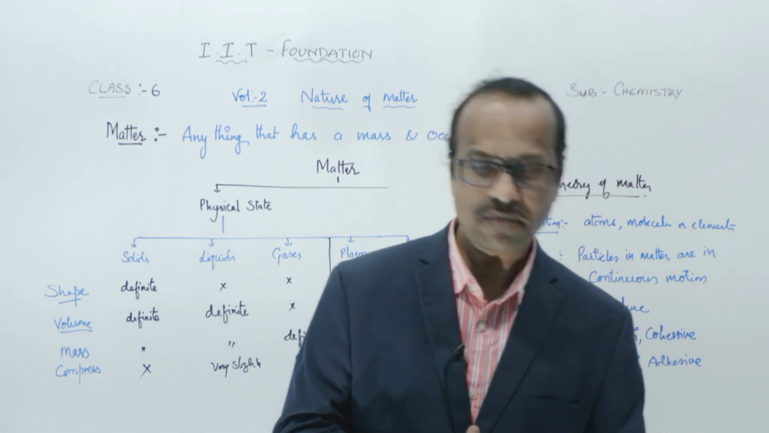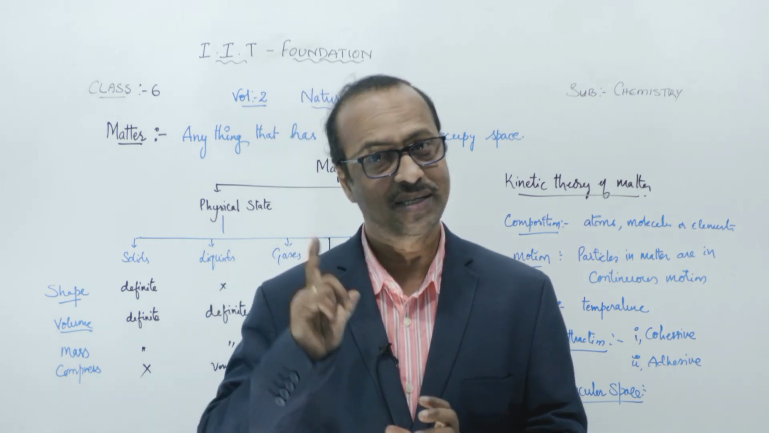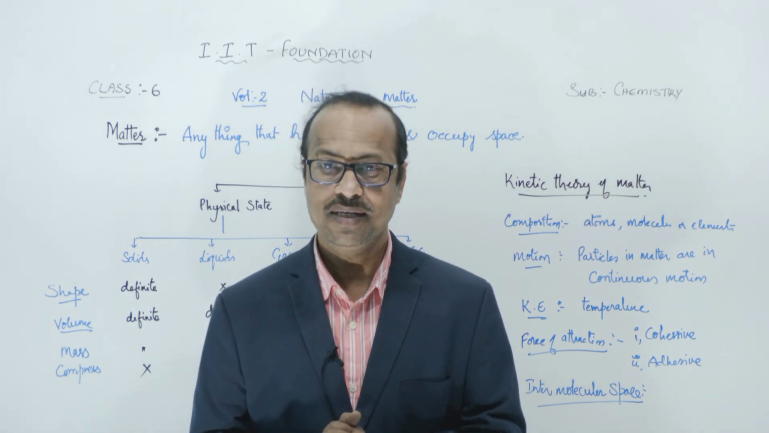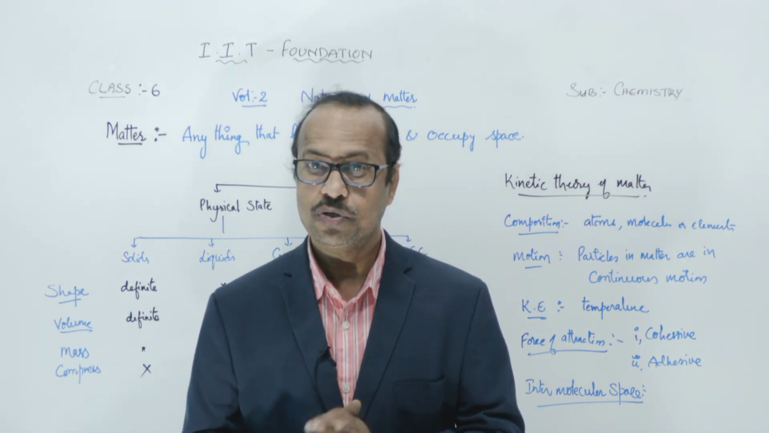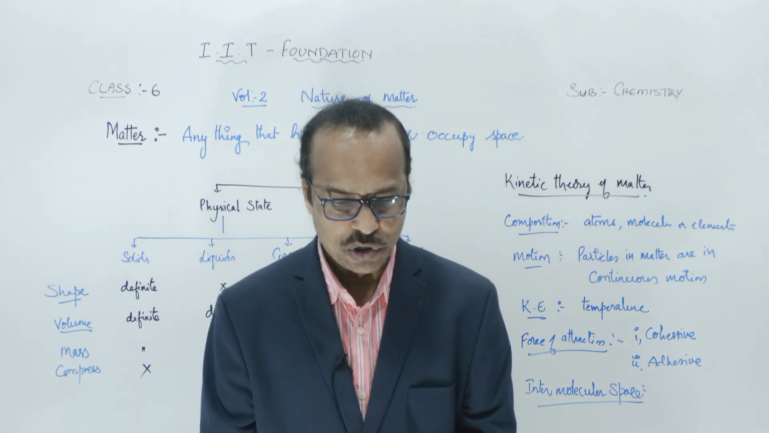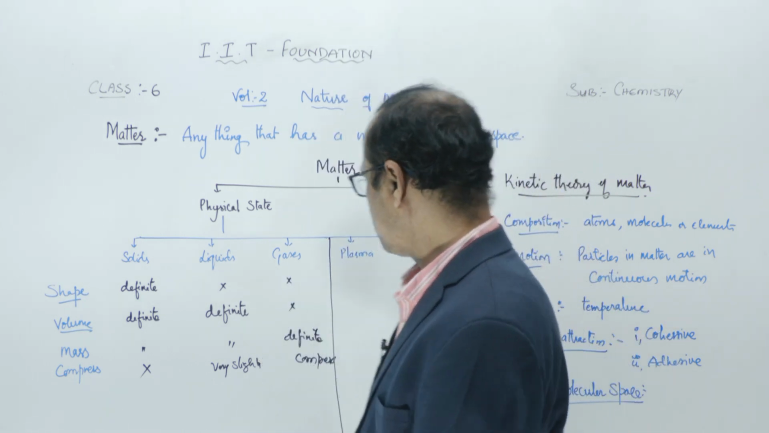So that state where the ions and electrons coexist is called the plasma state. And naturally this plasma state is present in stars like the sun, at very high temperature. So in the stars, you can see the plasma state, right? So that's about the plasma.